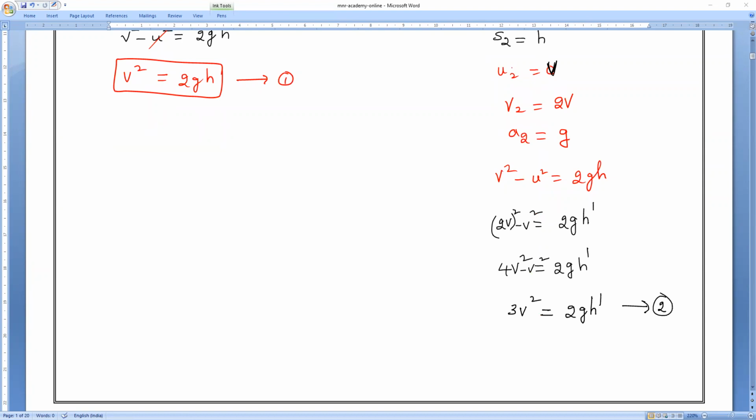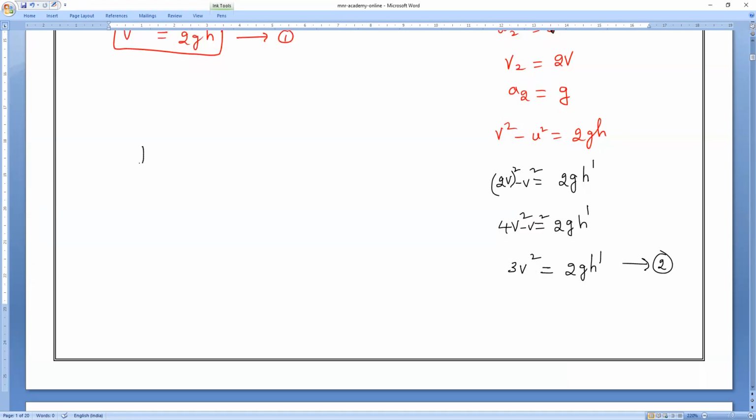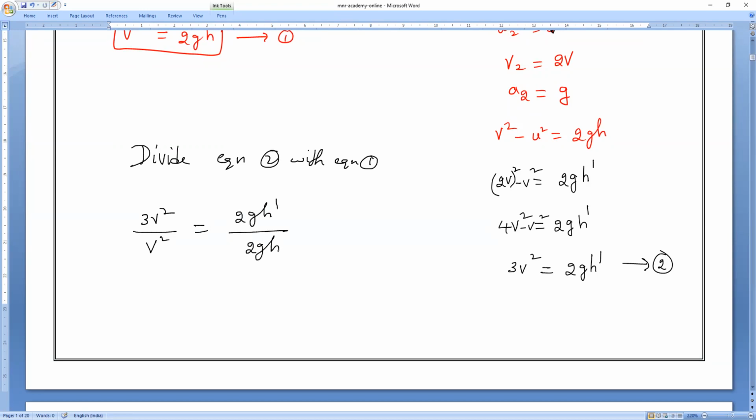Yes, sir. Now both equations, if you compare, divide equation 2 by equation 1. All of you do it and tell me. So equation 2 is 3V square, by equation 1 which is V square, equals 2GH dash divided by 2GH.